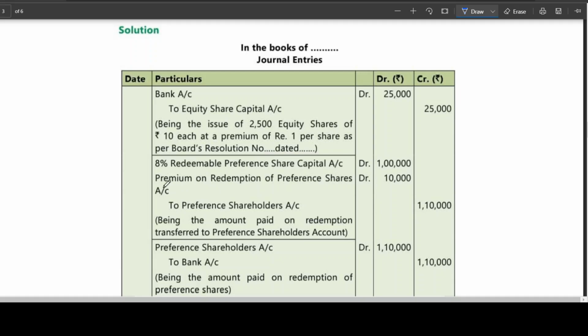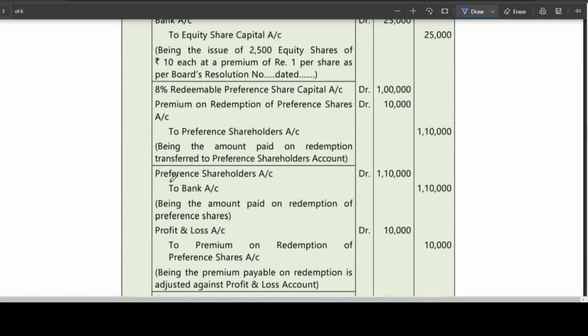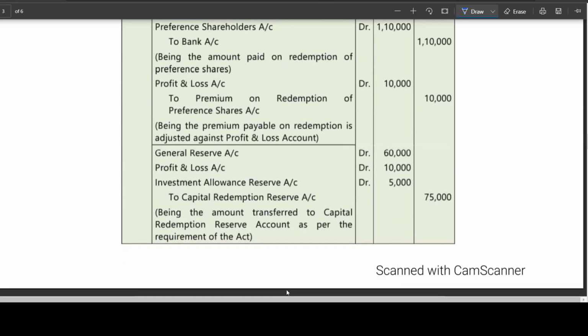Next, 8% redeemable preference share capital, premium on redemption of preference shares account to preference shareholders. This is the loss now. This 10,000 loss is adjusted against P&L account. Preference shareholders to bank, that's correct. Now, P&L account to premium on redemption of preference shares. I have already told you this loss is being written off by creating premium on redemption, debiting profit and loss account.